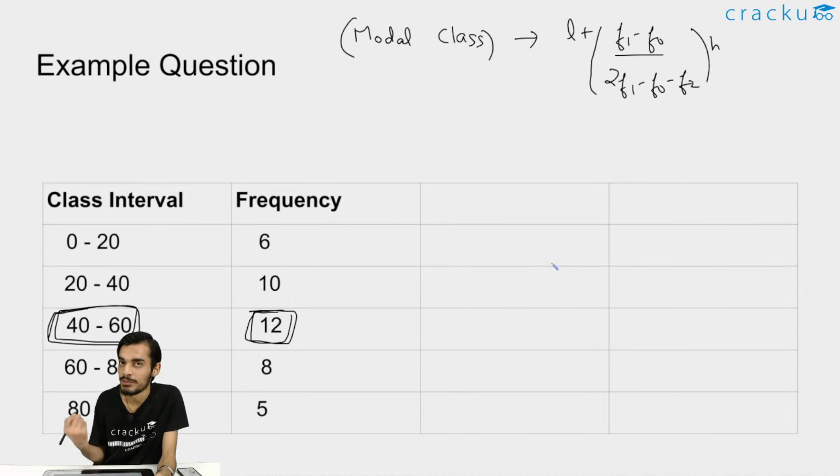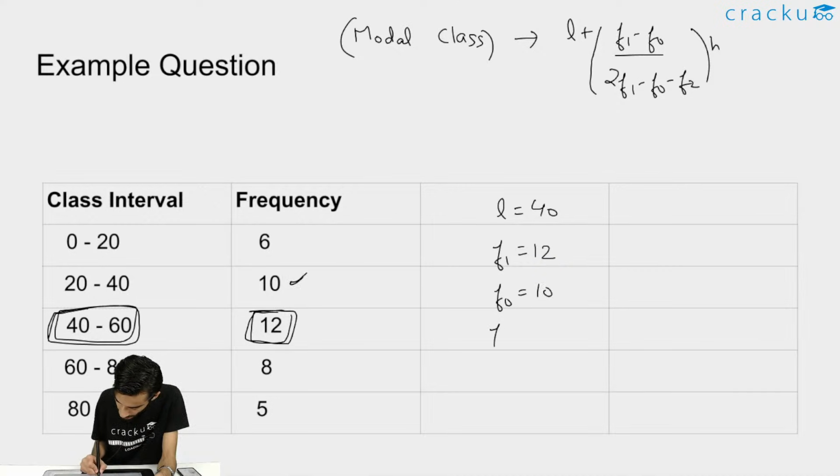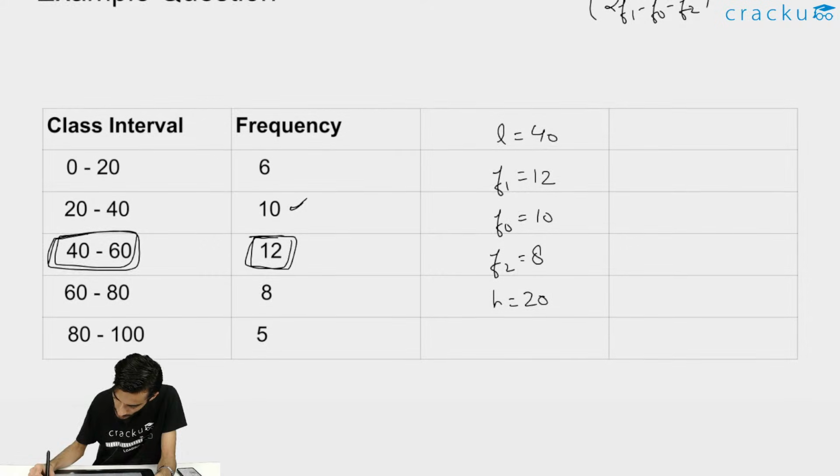L is the lower limit of the modal class, so L will be equal to 40, right? F1 will be equal to the frequency of the modal class, that is 12. F0 will be the frequency just above the modal class, so this is 10, and F2 is the frequency just below the modal class, that is 8, and h is the class size, that will be of course 20. So now we just need to plug in the values in the formula.